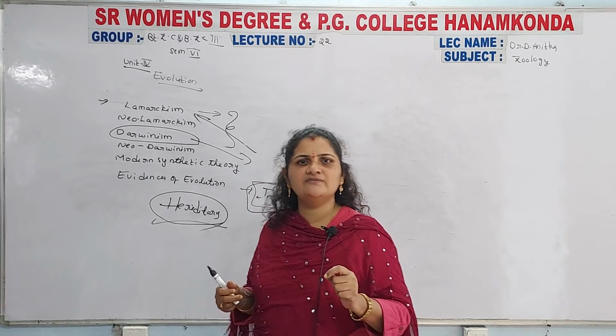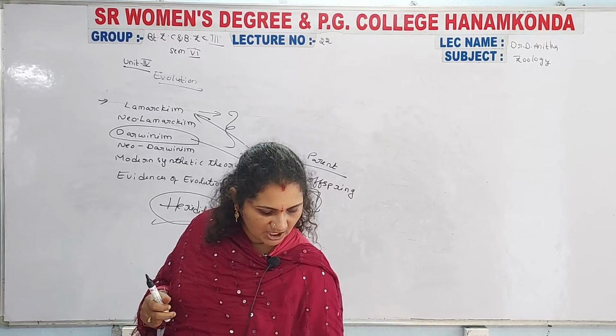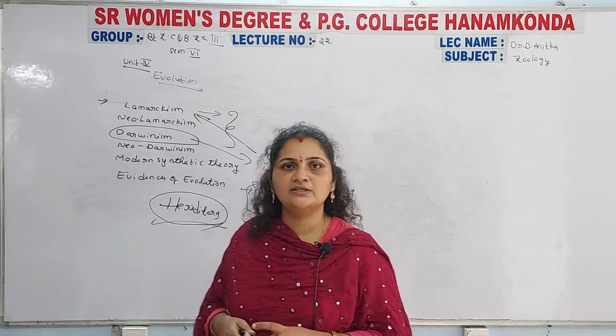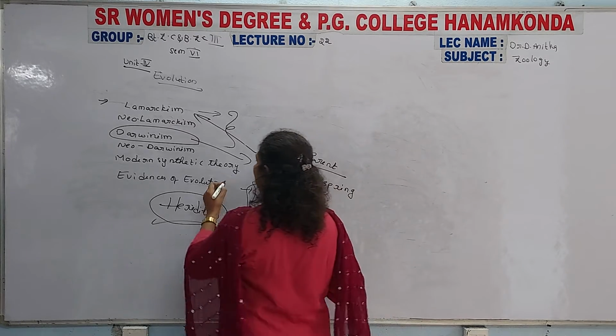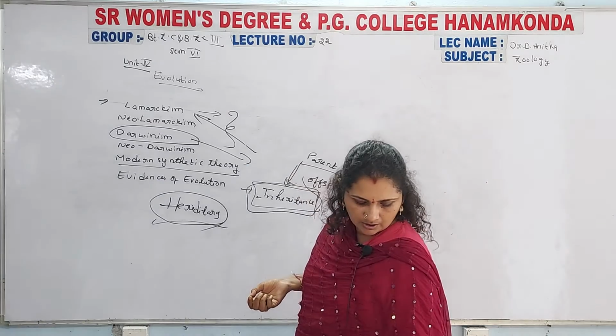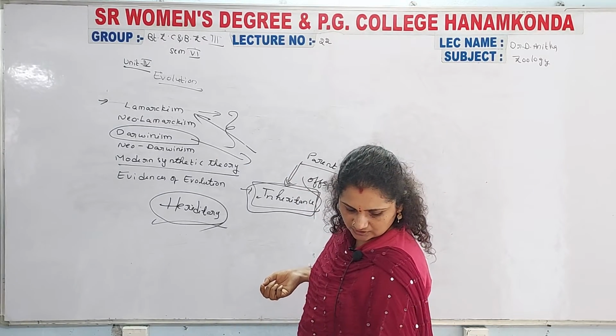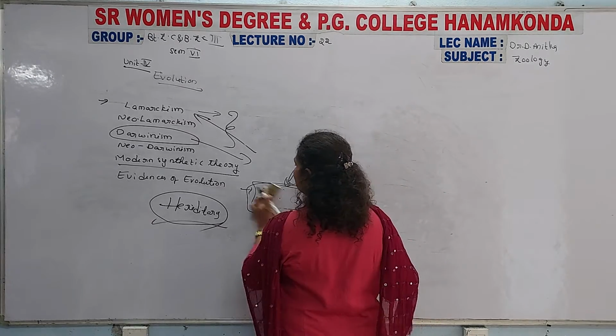So these are the main differences between Darwinism and Neo-Darwinism, Lamarckism and Neo-Lamarckism. And another topic is also there, that is the modern synthetic theory. The modern synthetic theory is going to be explained now.